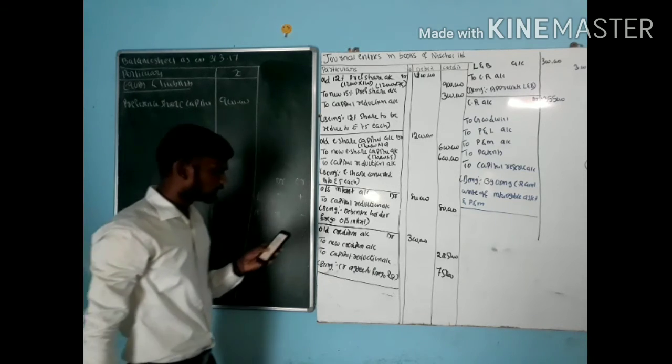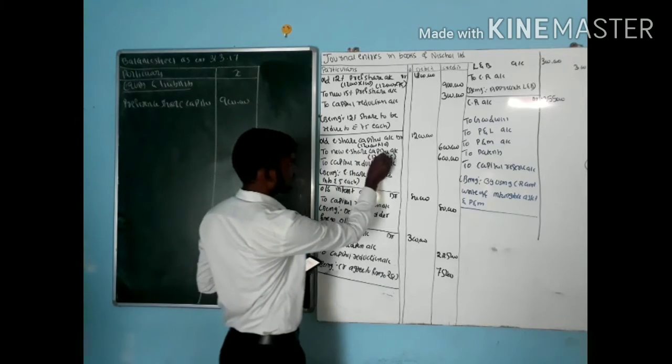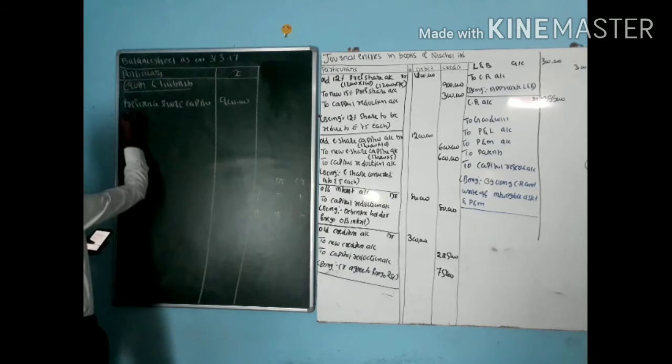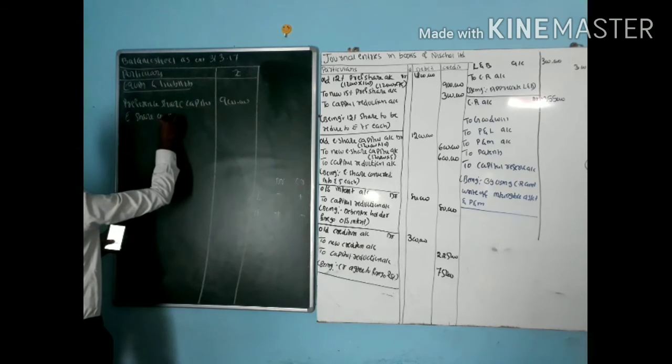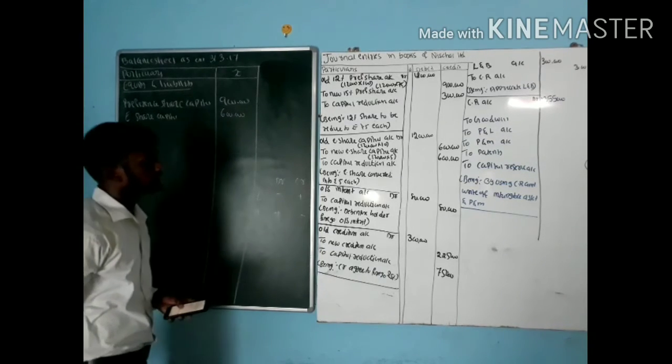Next one, they give information about equity share. See the information about equity share. New equity share capital, how much? That is 6 lakh. Equity share capital, that is 6 lakh.